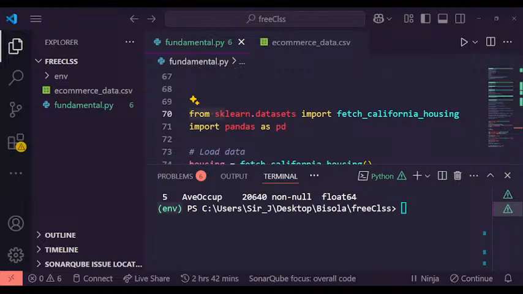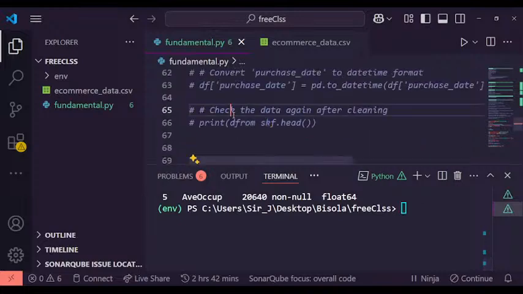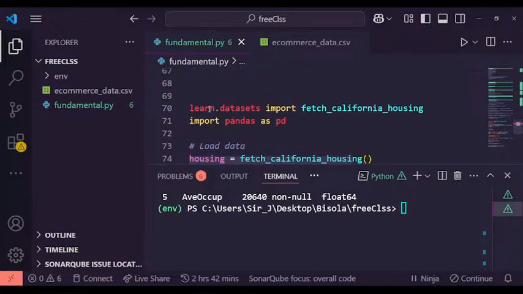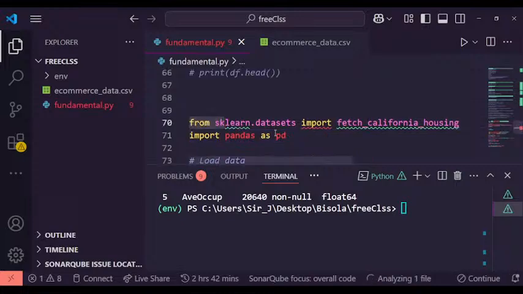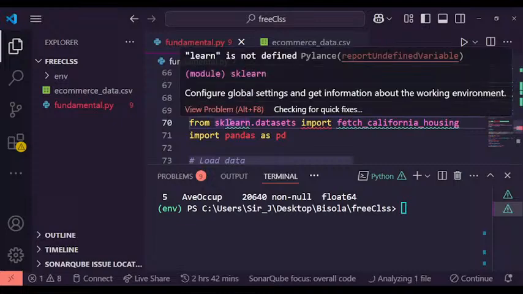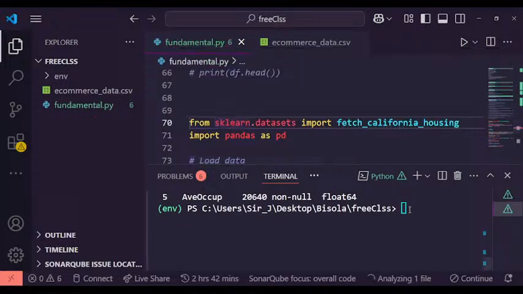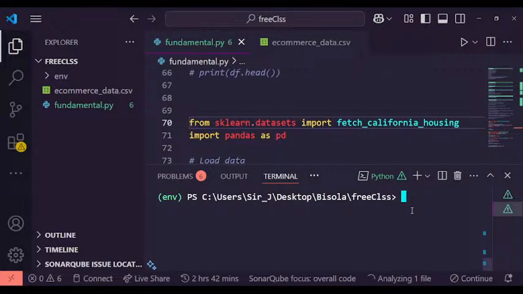After creating your virtual environment and getting it activated, the next thing is to install the libraries. You can see the two major libraries here. We are going to install scikit-learn. So if I come here and do pip install, let's do pip install.